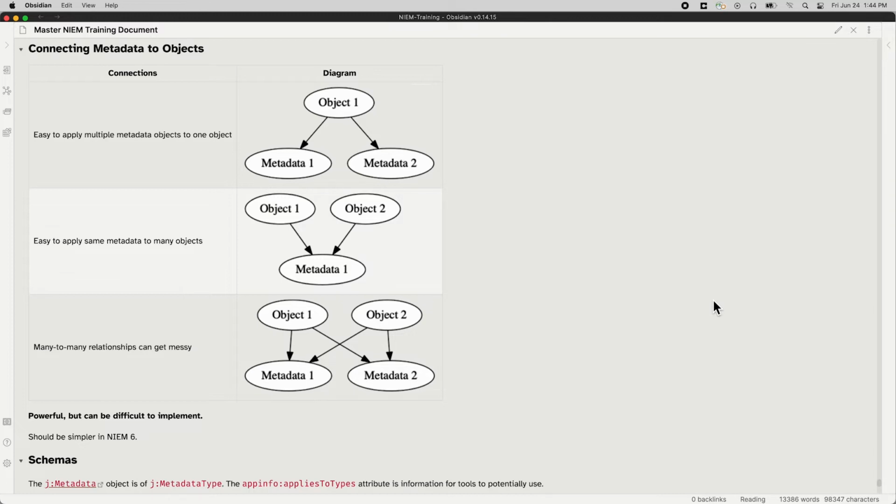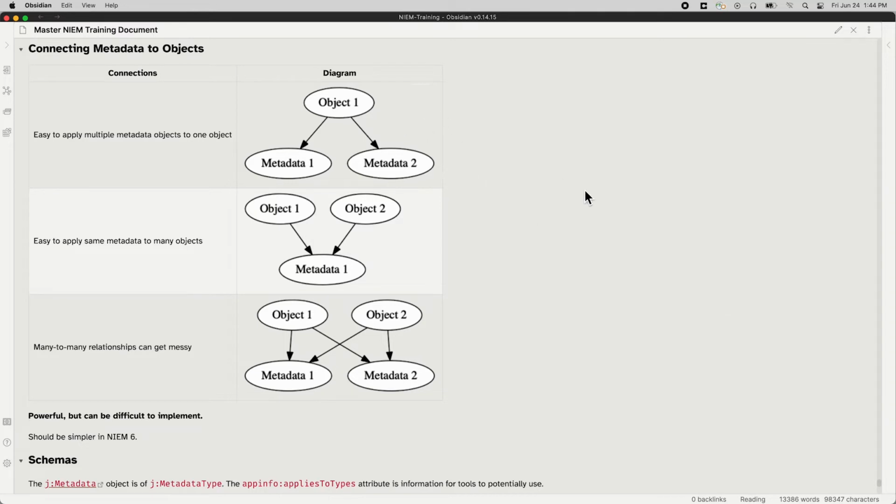So I just said, just before we went off to do some searching, that objects point to the metadata that applies to them. That allows you to do several things. That allows you to, if you want, have the object point to just one piece of metadata. That's really simple. But if you want, you can have that object point to multiple pieces of metadata.